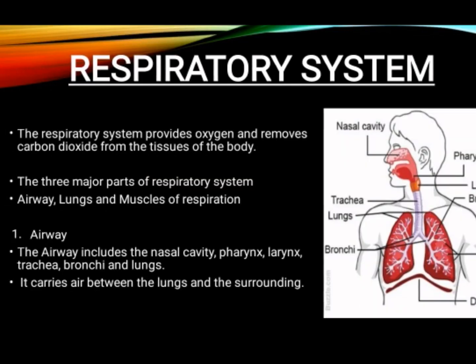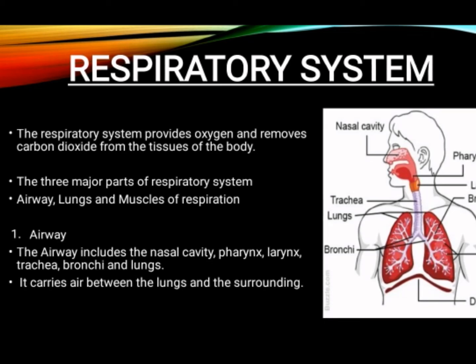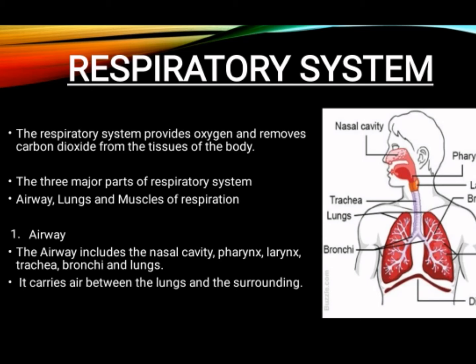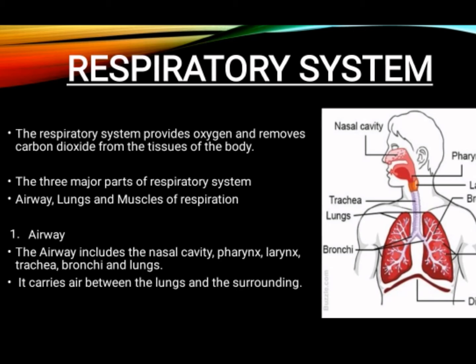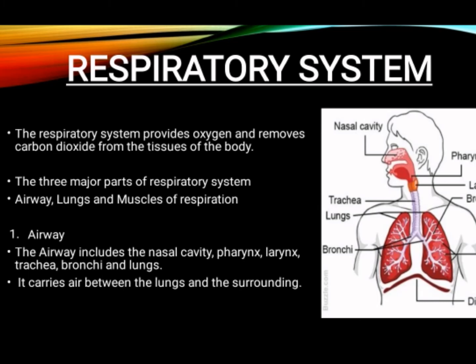Next, respiratory system. Before moving to respiratory system, first you should know what respiration is. Breathing in oxygen and giving out carbon dioxide is called respiration. In the same way, the respiratory system provides oxygen to the tissues of the body and removes carbon dioxide from the tissues of the body.